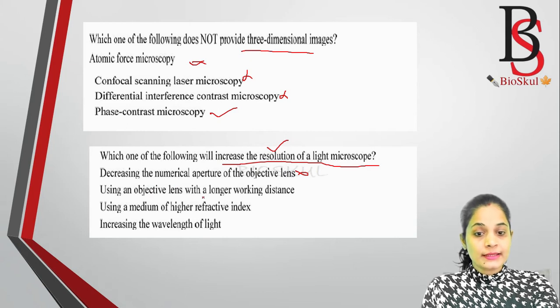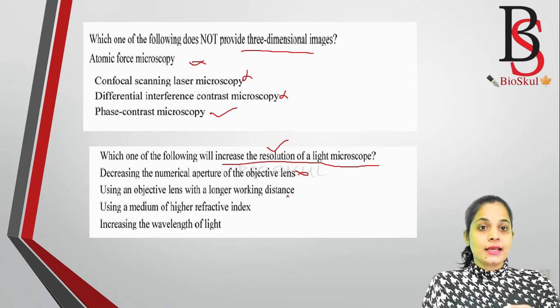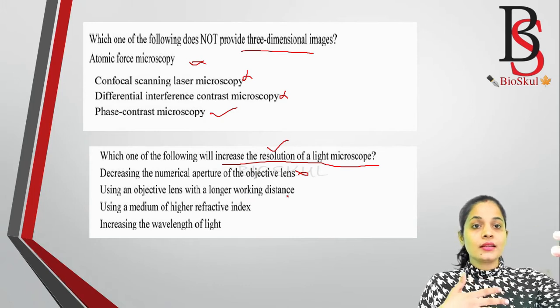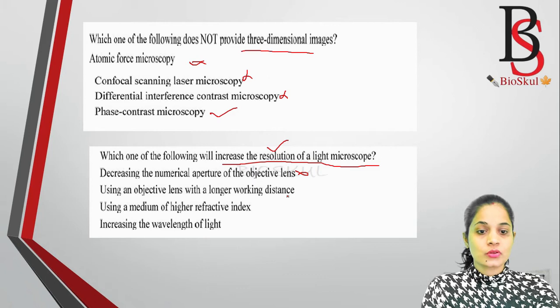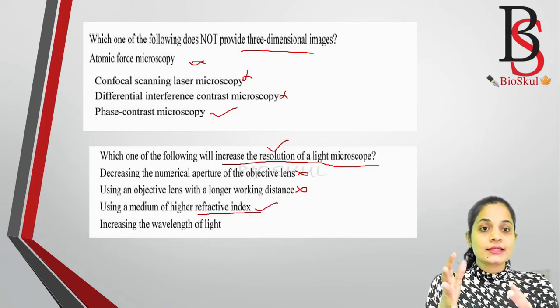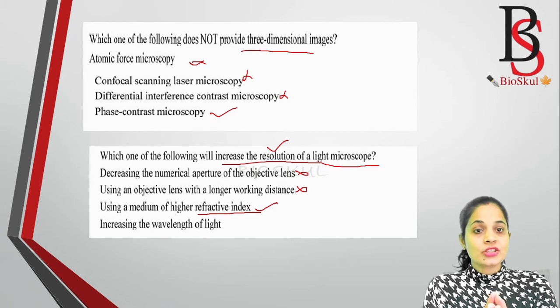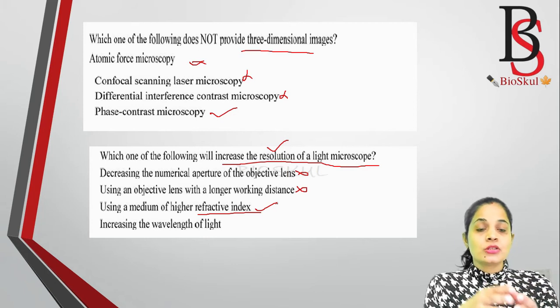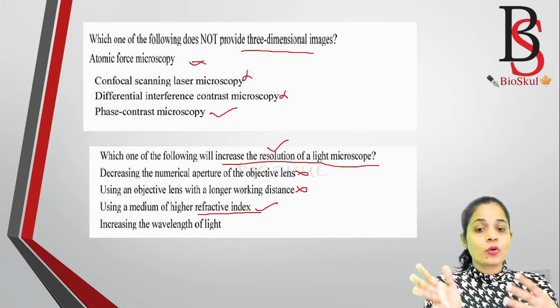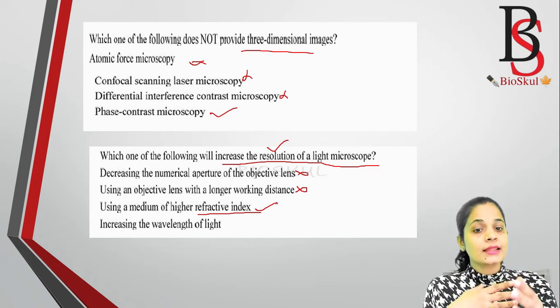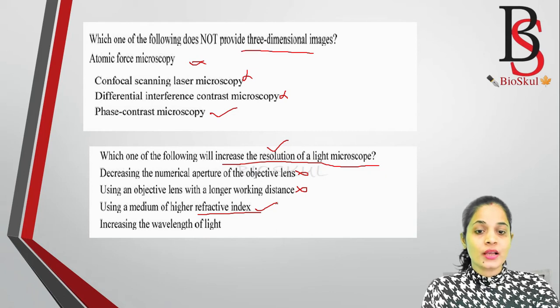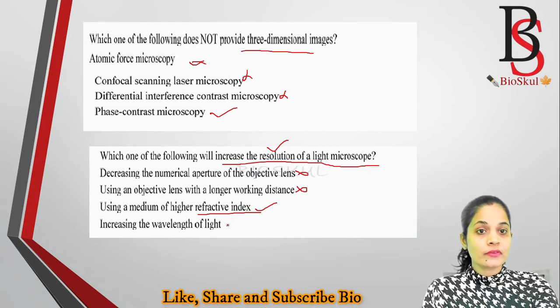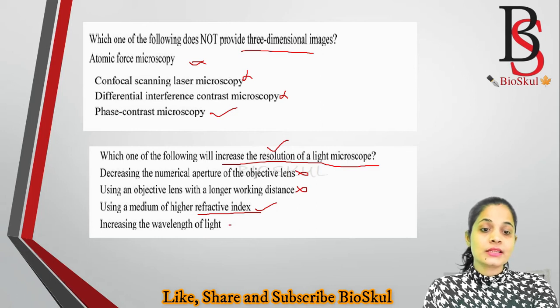Using an objective lens with longer working distance. If the working distance is longer, then of course the resolution will decrease. So this one is also wrong. Using a medium of higher refractive index. Yes, this one is correct. The refractive index is the measure of the bend of a ray of light that passes from one medium to another. If the refractive index is higher, then of course the wavelength will be decreased, and that results in an increase in resolution. So this one is correct. Increasing wavelength of light, no, if the wavelength of light increases, then resolution will decrease.